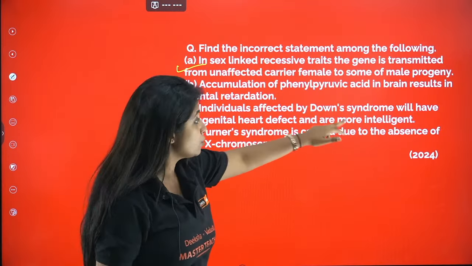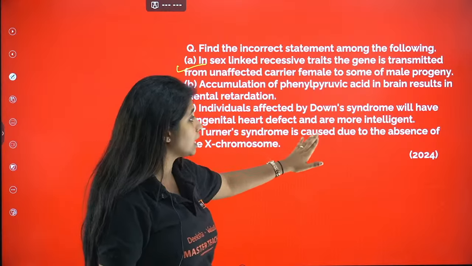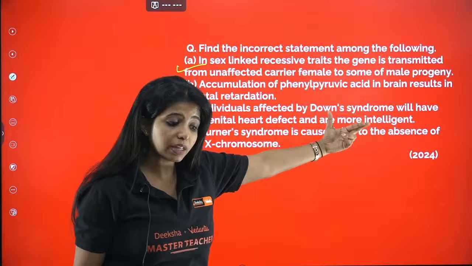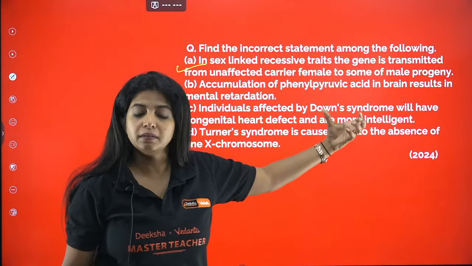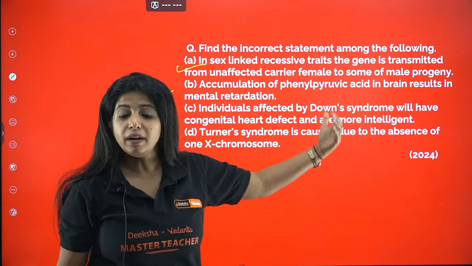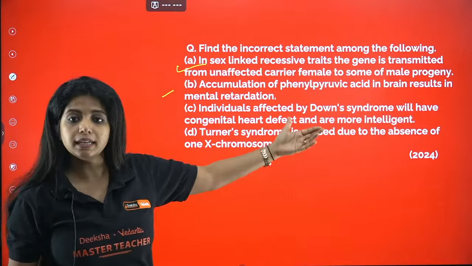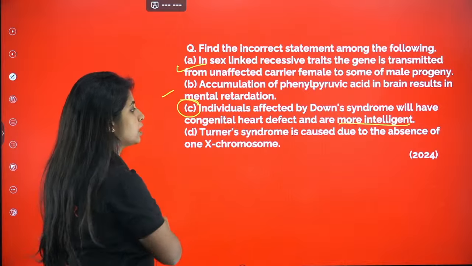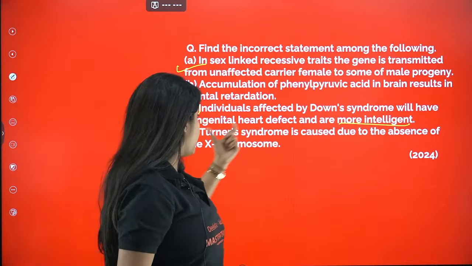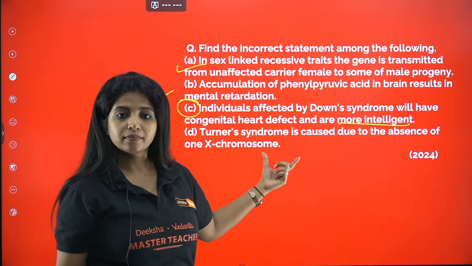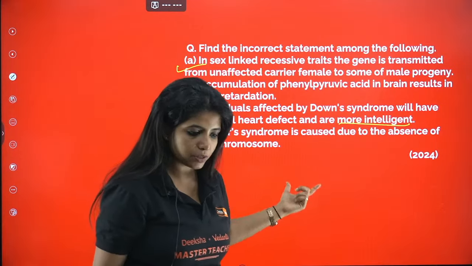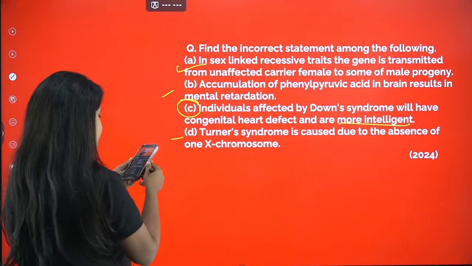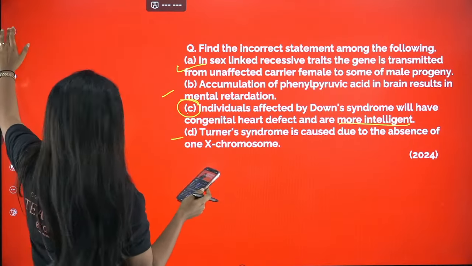Individuals affected by Down syndrome will have congenital heart defects and are more intelligent. Are they more intelligent? No. In them, mental retardation is seen. Obviously, this particular statement would be wrong to say, so this is an incorrect statement. Turner syndrome is caused due to absence of one X chromosome. Yes, that is also correct. So your answer for this question is C.